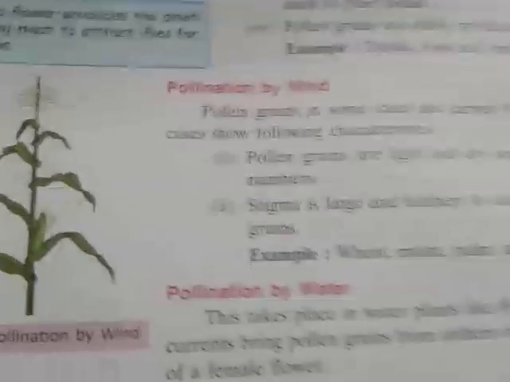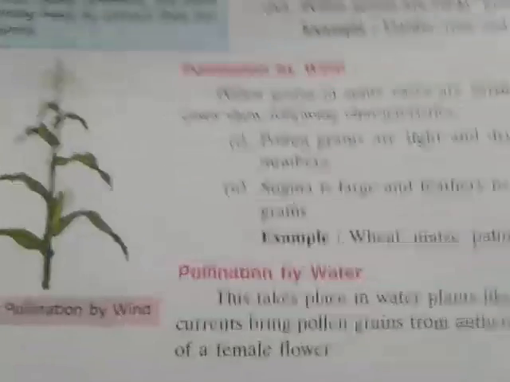Now coming to pollination by water. What is pollination by water? Water also acts as a pollinating agent.